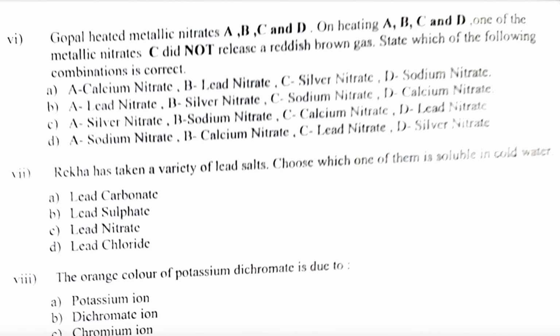The sixth one, Gopal heated metallic nitrates A, B, C, D. On heating these, one of the metallic nitrates, C, does not release reddish brown gas, which means it must have released only oxygen, which means it will be either KNO3 or NaNO3.